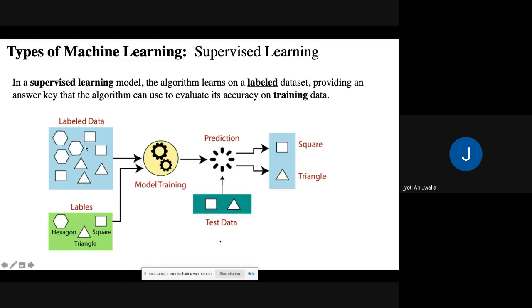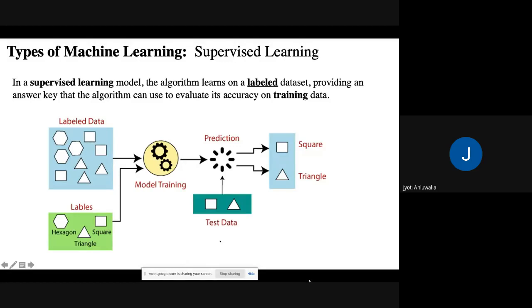So this is a data set which has labels. This is my training data set. I put it in the model, it learns from it, and then I use it for prediction using the test data set, and then test the accuracy. If the accuracy is as per my requirement, then I put it to production. So this would be supervised learning.